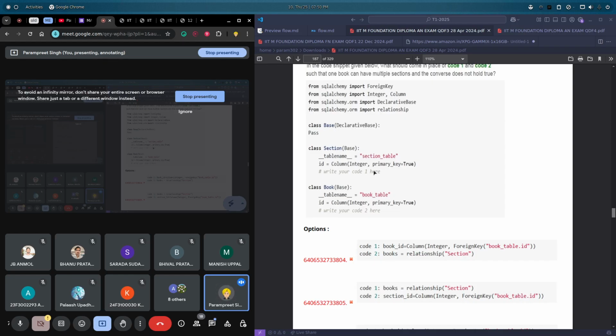I'm giving you this example in a very theoretical way. Just give me a second, let me connect the pen tab, that will be better.